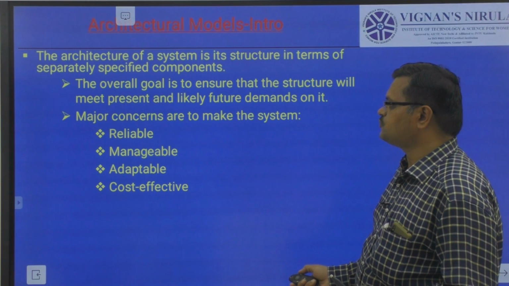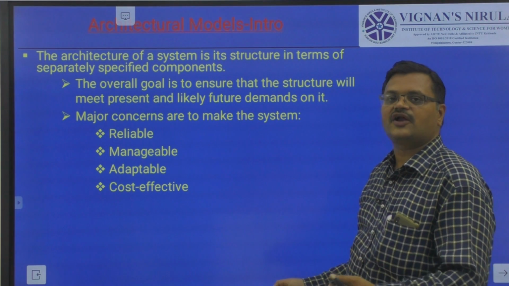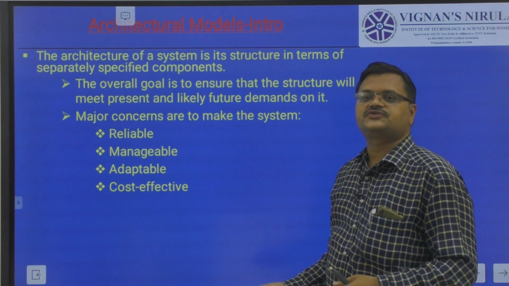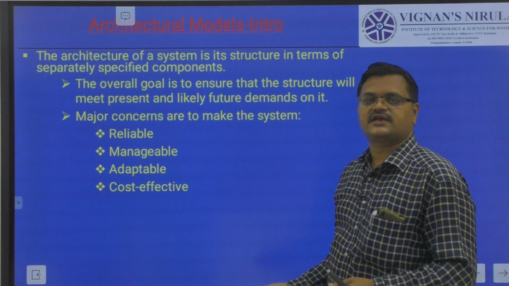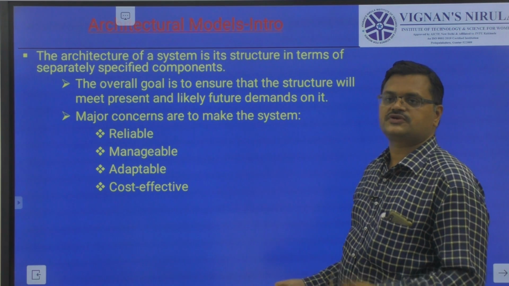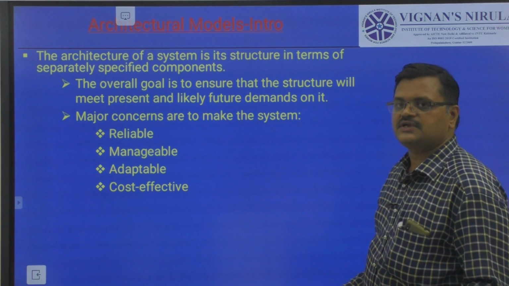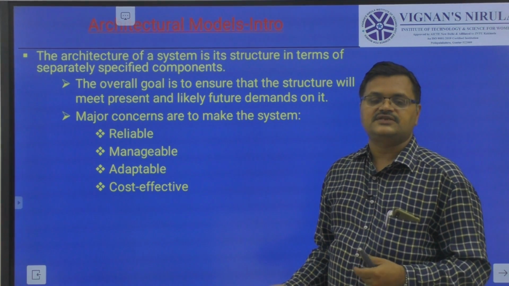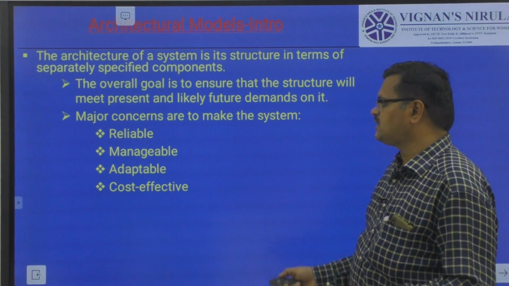Reliable means without errors. Manageable means we can add or remove a component in a distributed system. Adaptable means it should work on the internet or wherever you deploy it, so it should work well. And cost effective means it should be very simple to use, simple to learn, and easy to access. That is nothing but cost effective.